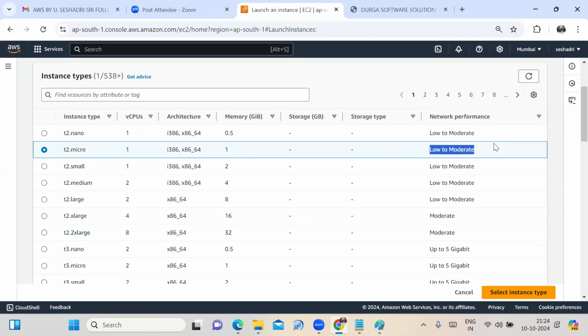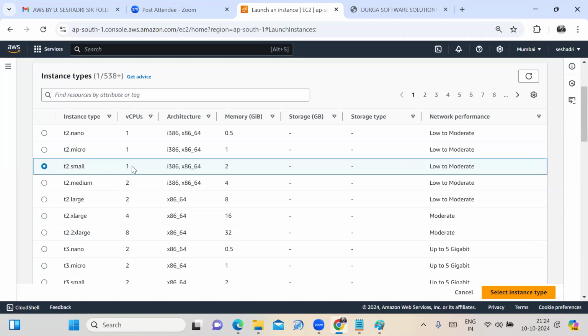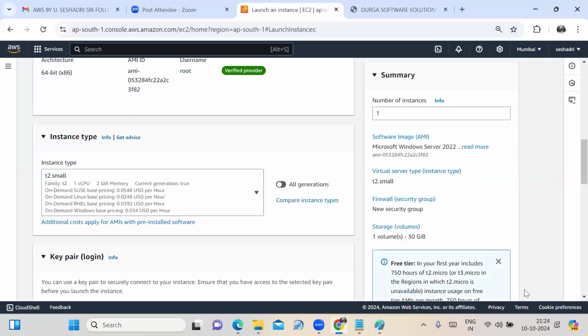The network performance is low to moderate. If you are selecting T2.small, how many CPUs are provided? 1 CPU, 2 GB memory, and network performance is low to moderate. Now I am selecting T2.micro. Here also it is showing 1 CPU, 2 GB memory.